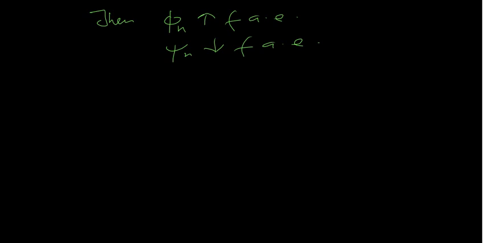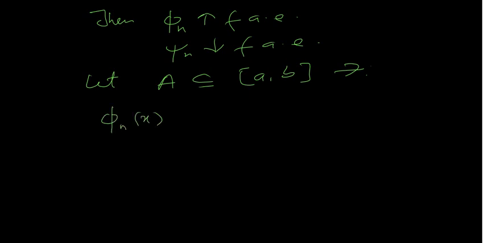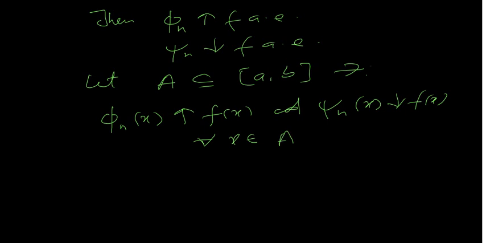Let A be a subset of [a,b] where this convergence does not hold, such that phi_n(x) increases to f(x) and psi_n(x) decreases to f(x) for all x outside of A. Then the Lebesgue measure of A must be equal to 0, because this convergence holds almost everywhere. So A is a null set.